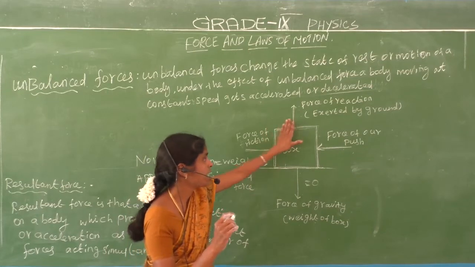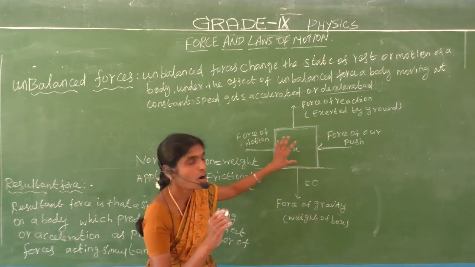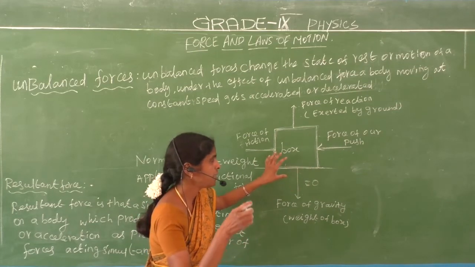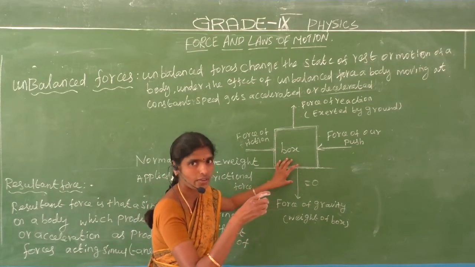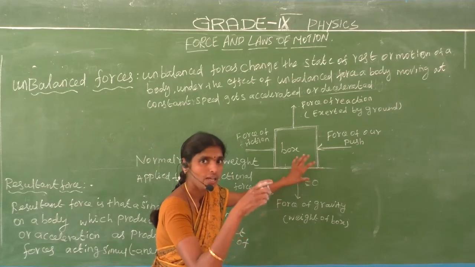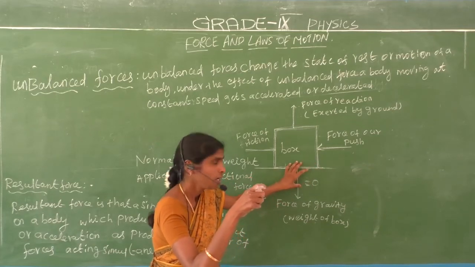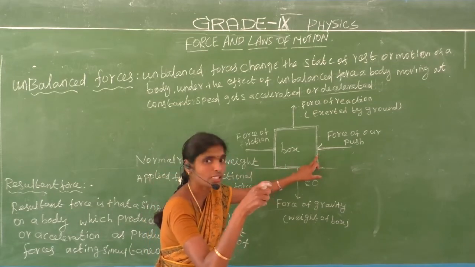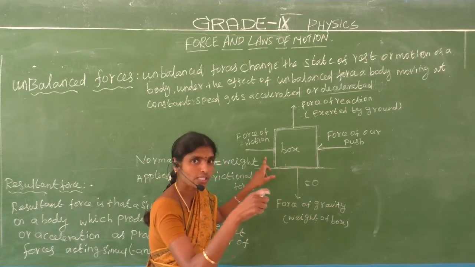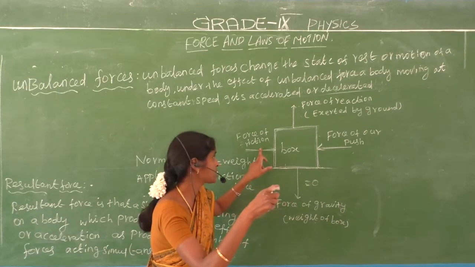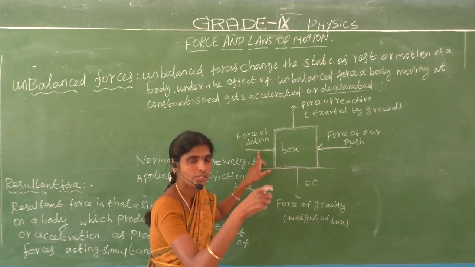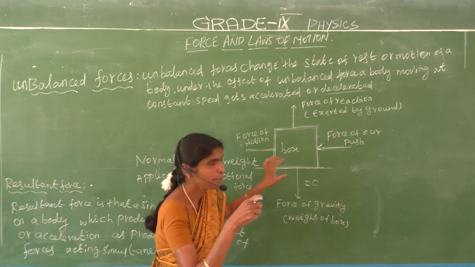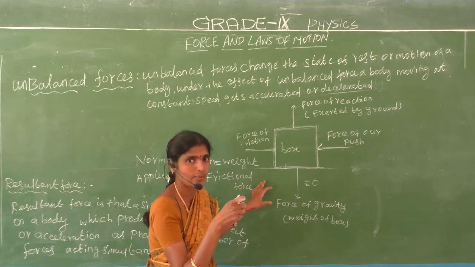So this is called the balanced force. All the resultant force is equal to 0. Suppose we move the object, we apply a force less than or equal to the frictional force. It means the object gets a balanced force only at that time.